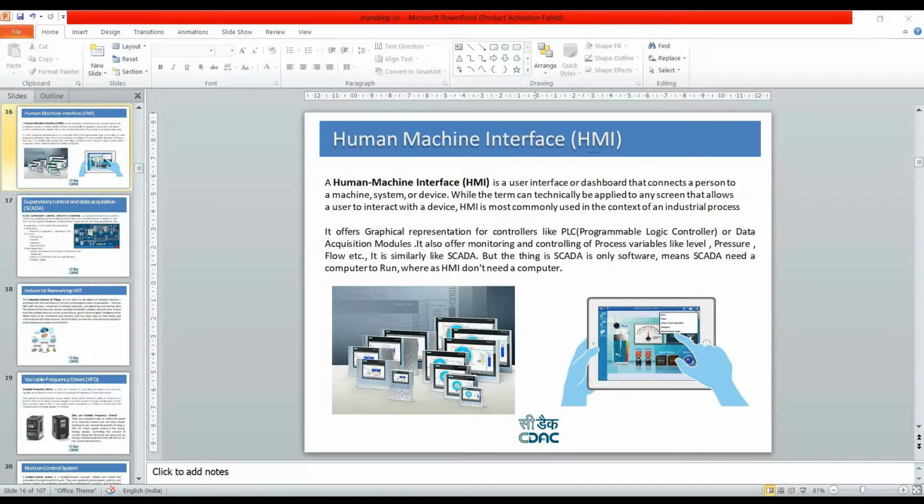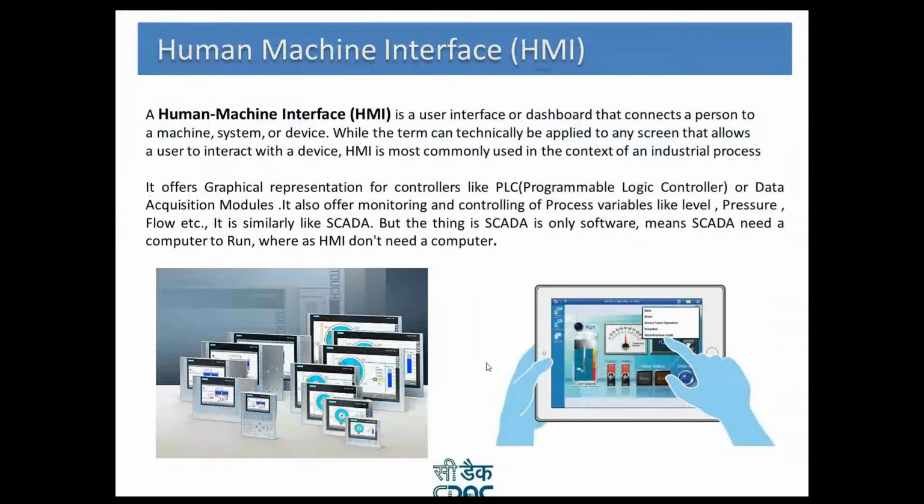It is similar to SCADA. There is not much difference between SCADA and HMI, as both can act as display devices, but SCADA can handle more data. SCADA can do data analytics and can save the data, but in HMI you can't play with the data. In SCADA you can play with the data.